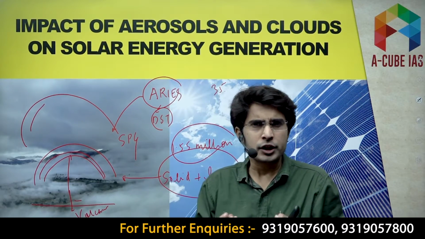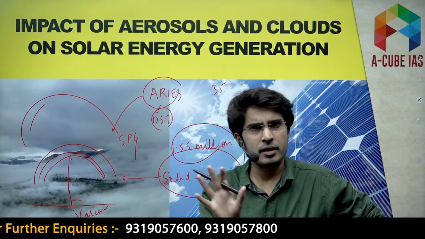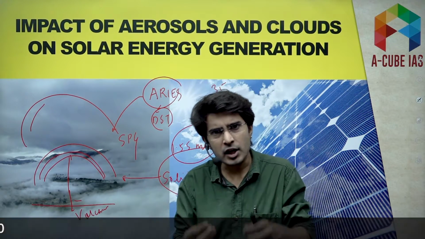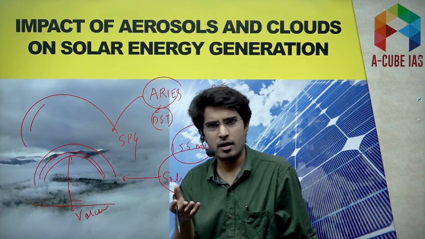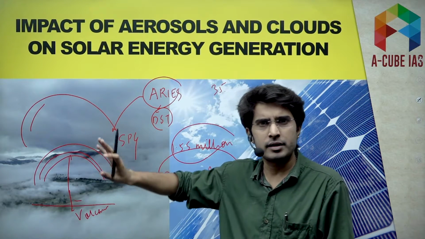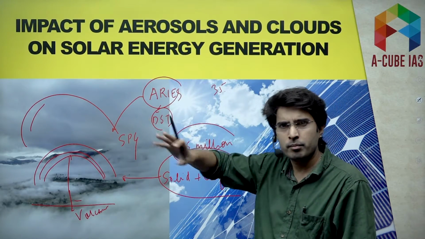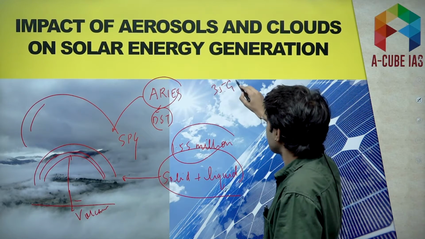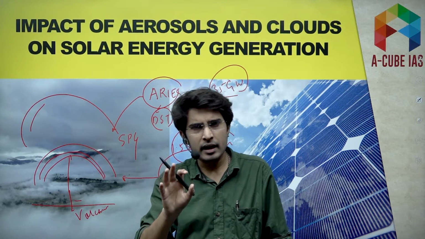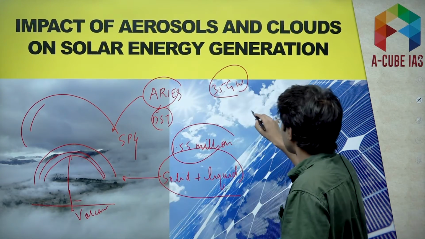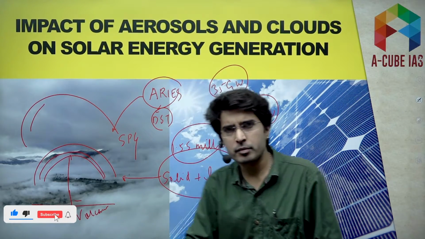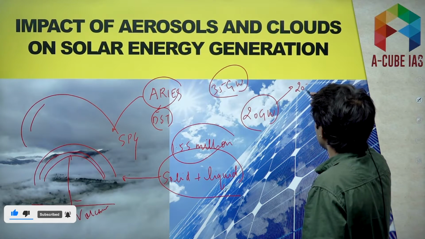Now let's talk about the situation of solar power generation in India. The solar power sector is India's fastest growing sector. Right now, the installed solar power capacity stands at 35 gigawatt, in fact more than that. India initially set a target of 20 gigawatt, which was supposed to be achieved by 2022.